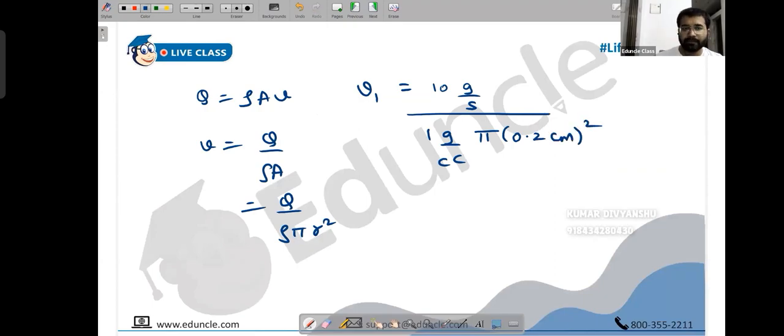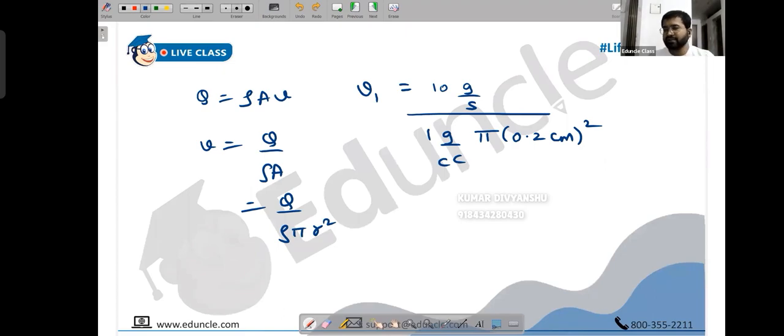In the exam, there are two options: either you solve everything in SI, or you solve everything in CGS. But you need to remember that if you solve everything in CGS and the final question asks you to write the answer in SI, then you have to reconvert it. So it's always your call whether you solve it in SI or in CGS. Since everything is in CGS right now, I'll keep everything in CGS. Why should I convert unnecessarily? So this is 10.